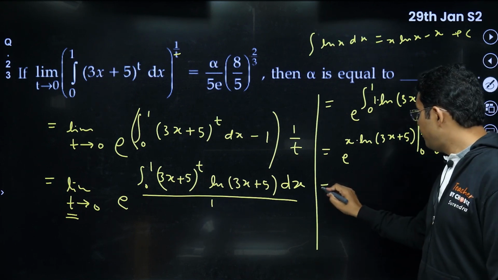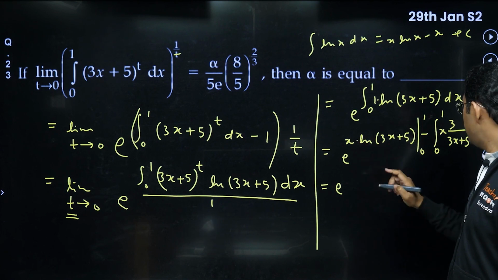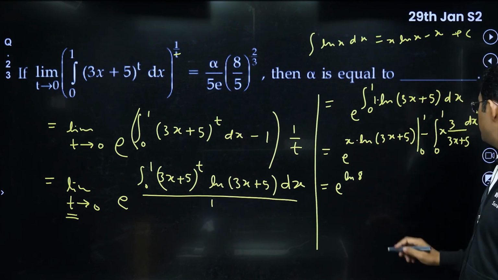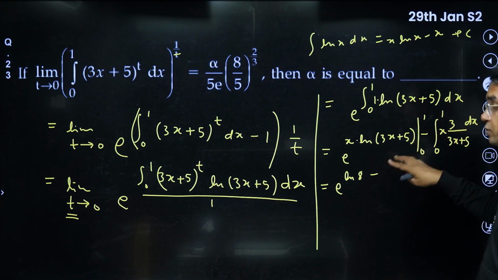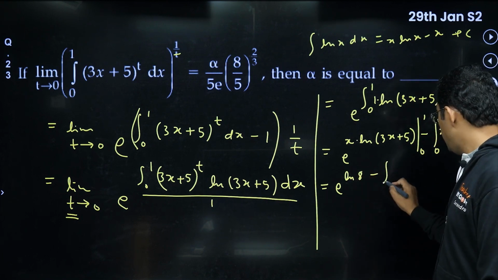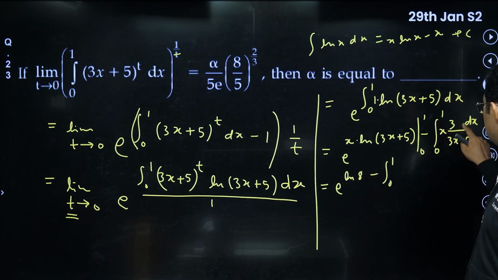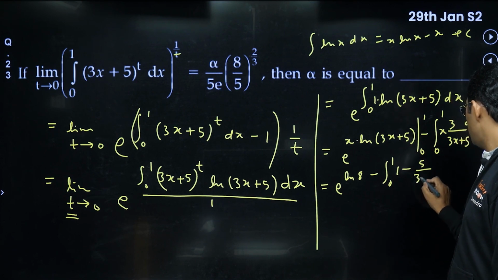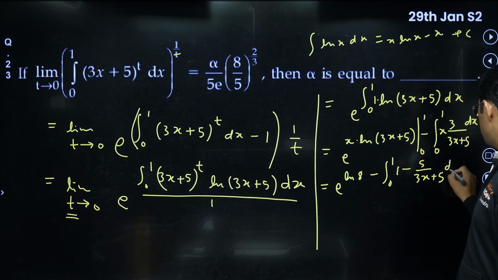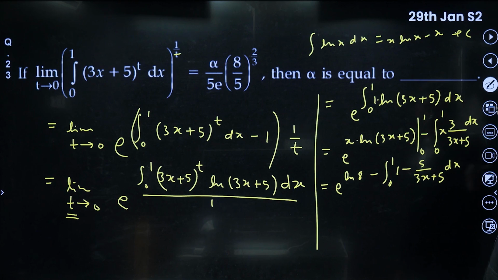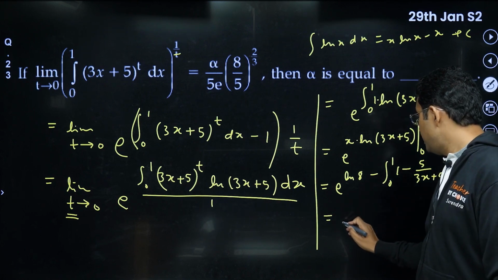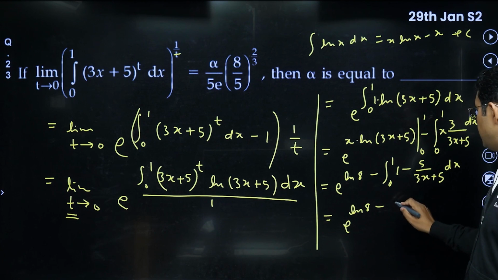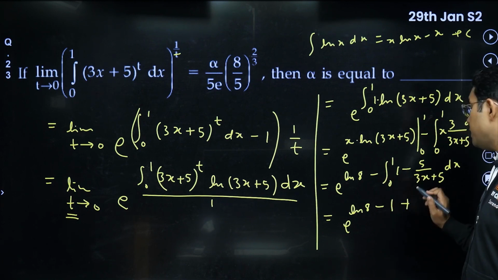Okay, here if I put the limits, it will be 1 and log 8, ln 8. For 0 it will be 0, minus, and everything is going in the power, and this here I will write as the integral from 0 to 1 of (3x plus 5 minus 5) upon (3x plus 5) dx, so it will be 1 minus 5 upon 3x plus 5 dx. Okay, so here it will become e raised to the power log 8 minus, this will be just 1, minus minus plus I can write.